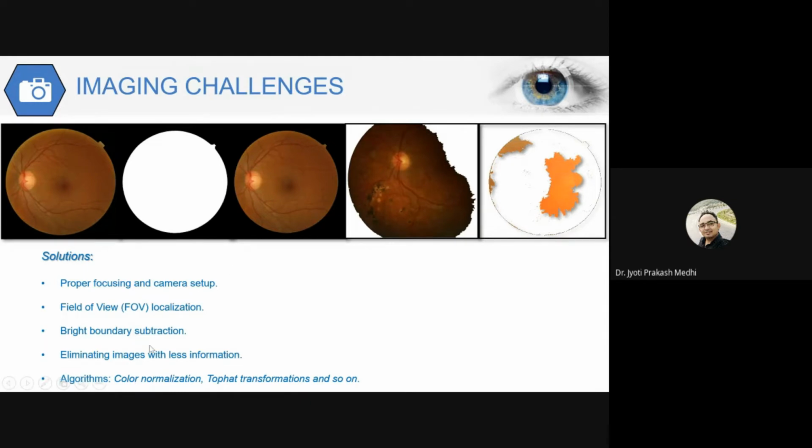Then bright boundary subtraction, as we already discussed. Then eliminating images with less information, for example the images on the right hand side. And various algorithms like color normalization and top hat transformations can be used for this pre-processing analysis.